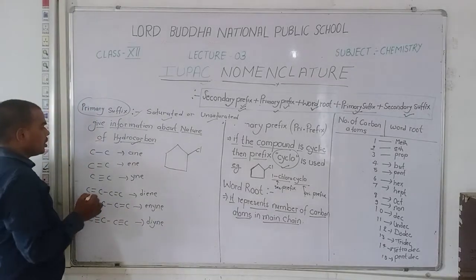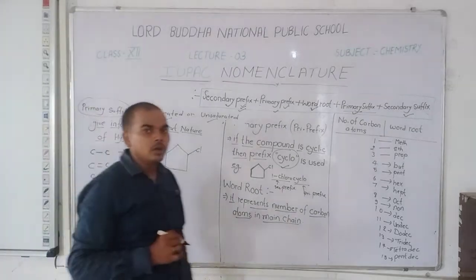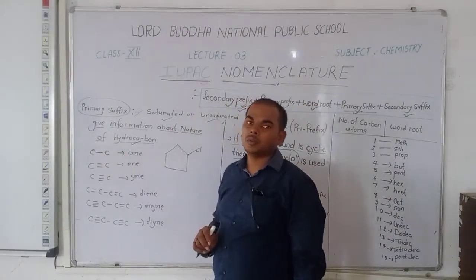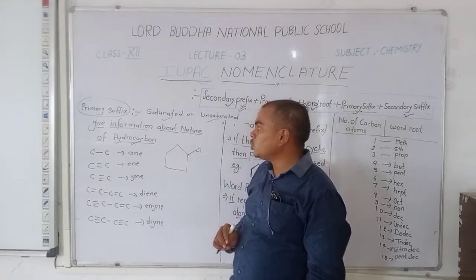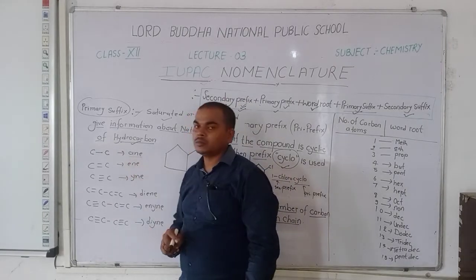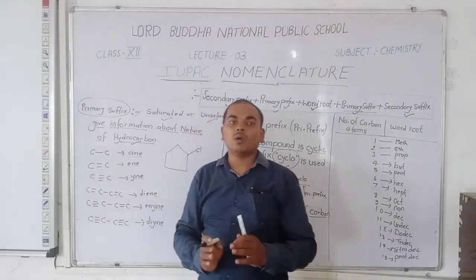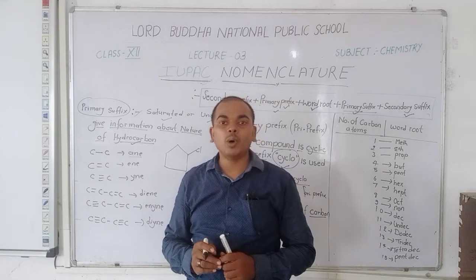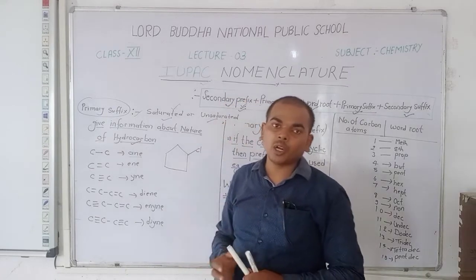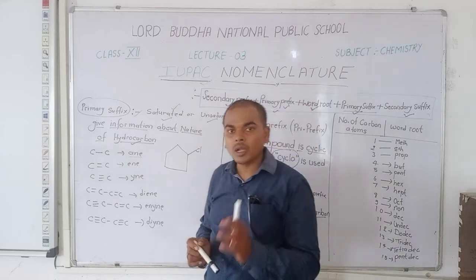For example, when a single bond is present between the carbon and carbon atoms, then we use the primary suffix as "ane". The compound in which only a single bond is present is known as a saturated hydrocarbon. In a saturated hydrocarbon, only single bonds are present, that means one bond is present between the carbon atoms.